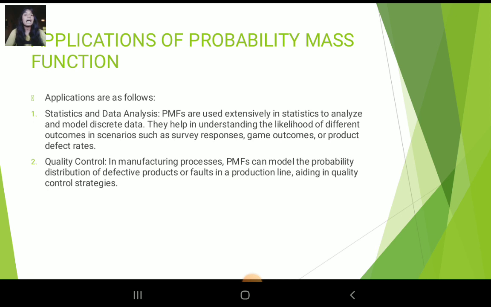They help in understanding the probabilities of different outcomes in scenarios such as survey responses, game outcomes or product defect rates. Quality control: in the manufacturing process, probability mass functions can model the probability distribution of defective products or faults in a production line, aiding in quality control strategies.